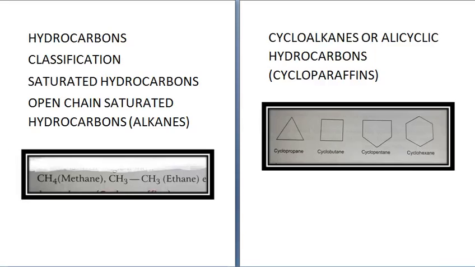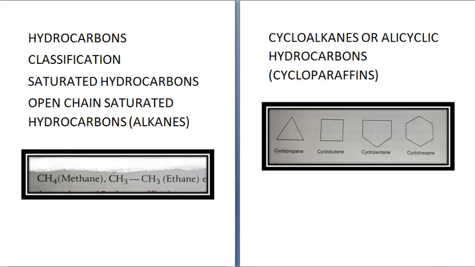Children, today we are going to start a new chapter, hydrocarbons. Hydrocarbons are compounds which contain only carbon and hydrogen. Now first we begin with the classification of hydrocarbons. On the basis of type of carbon-carbon bond present, hydrocarbons are classified into three main categories, that is saturated hydrocarbons, unsaturated hydrocarbons and aromatic hydrocarbons.